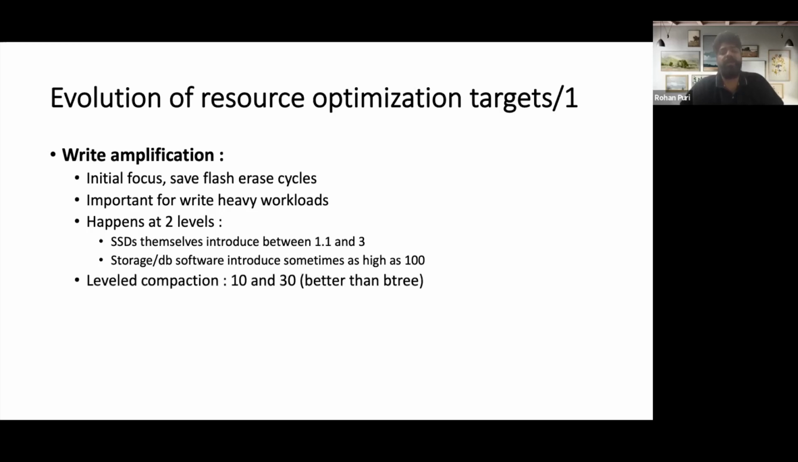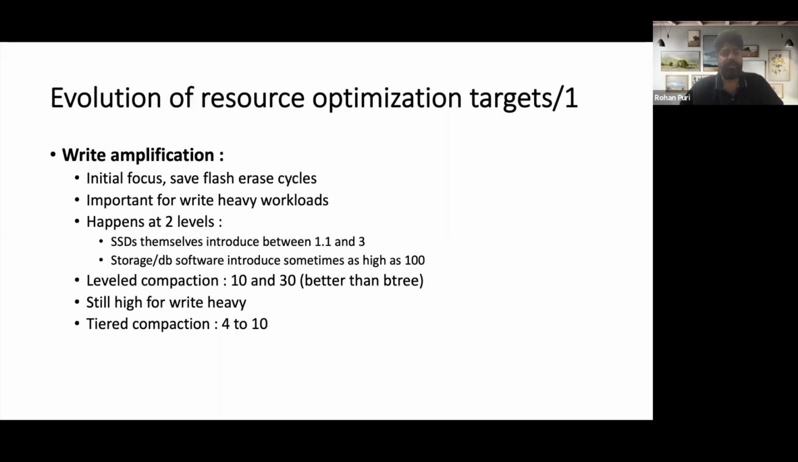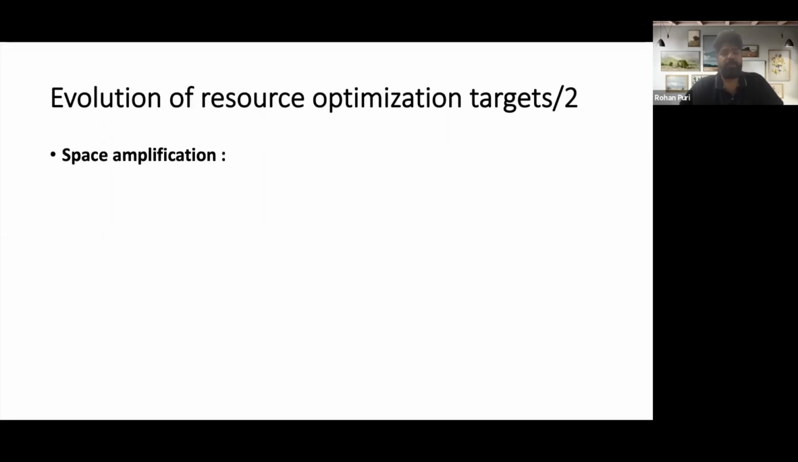For leveled compaction, they say that the number, as we have seen in the previous slide, is somewhere around 10 to 30. They claim that it's better than the B-tree used in InnoDB, but it's still heavy for write heavy workloads. Tiered compaction write amplification is 4 to 10. It's better than leveled, but it's still high. So then, space amplification.